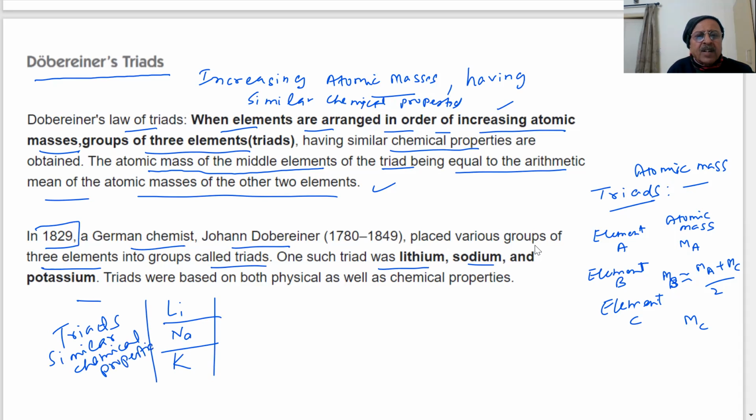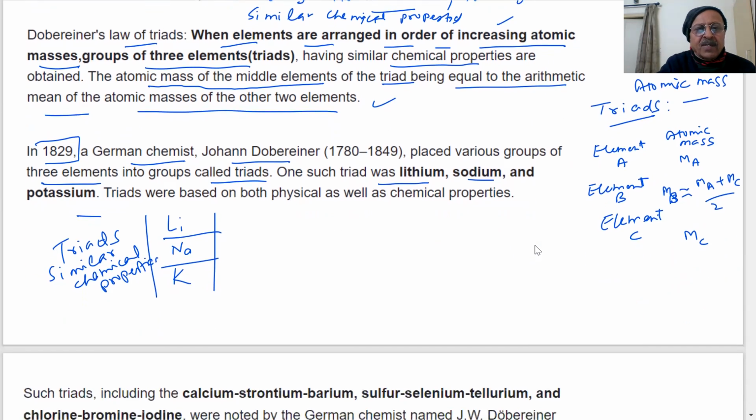You know, they are metals. Lithium is a metal, sodium is a metal, potassium is a metal. And the mass of the sodium will be almost the arithmetic mean of lithium and potassium. That is the idea of Dobereiner. Let us see what we are saying.